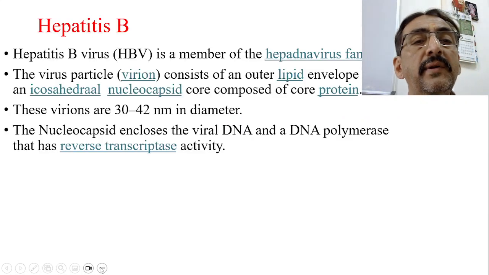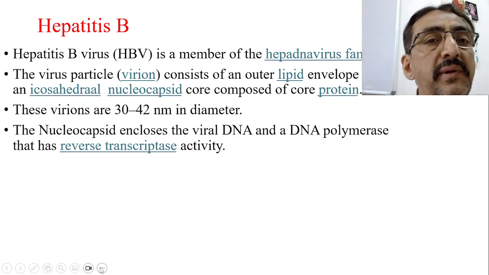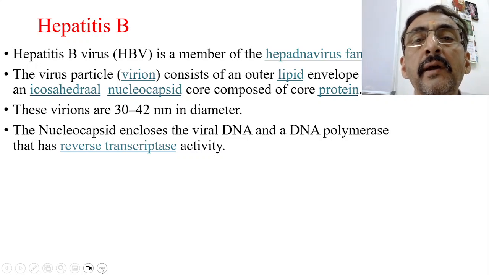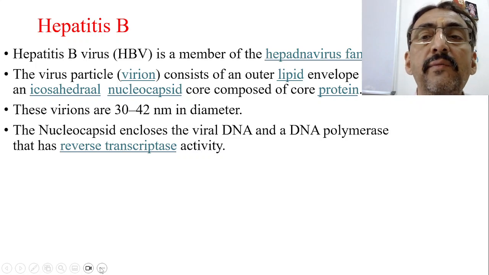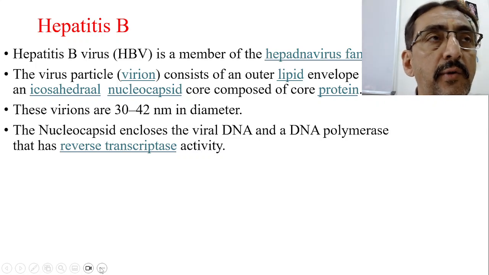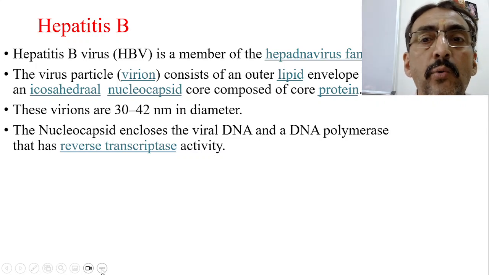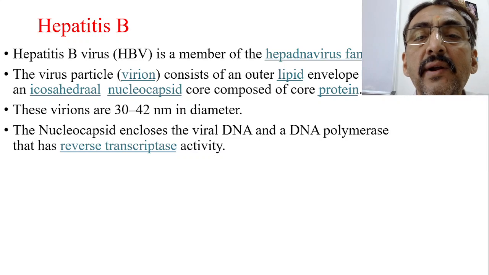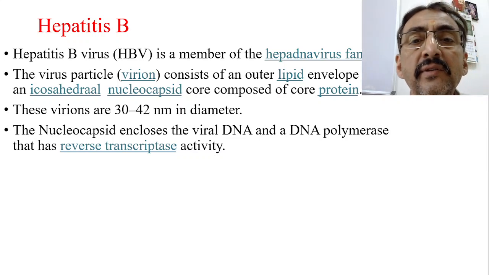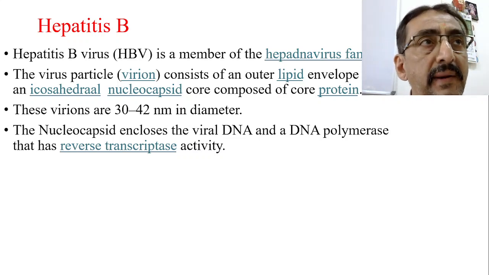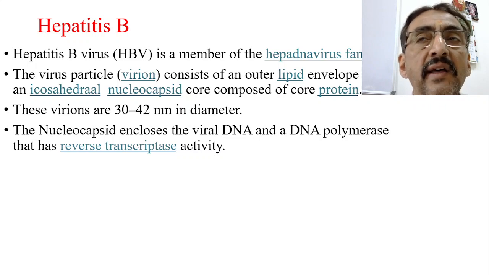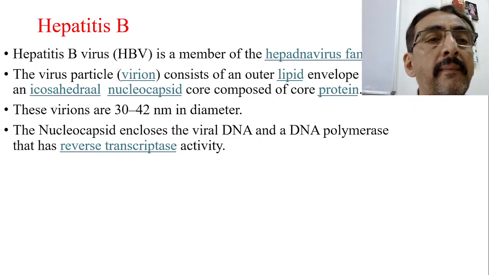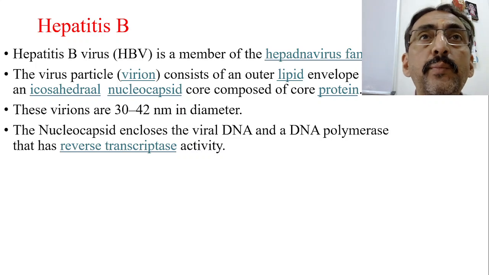Now, talking about hepatitis B, the hepatitis B virus is a member of the Hepadnavirus family. The virus particle or virion consists of an outer lipid envelope and an icosahedral nucleocapsid core composed of the core protein. So this has an outer cover which is made of lipids, and an inner core area, and it's composed of a core protein.